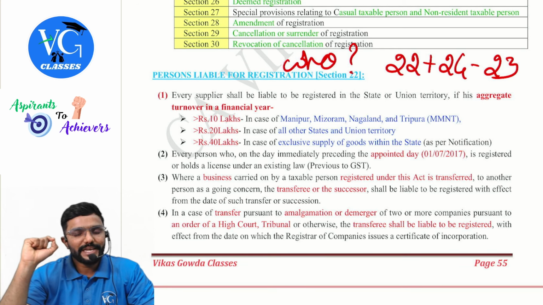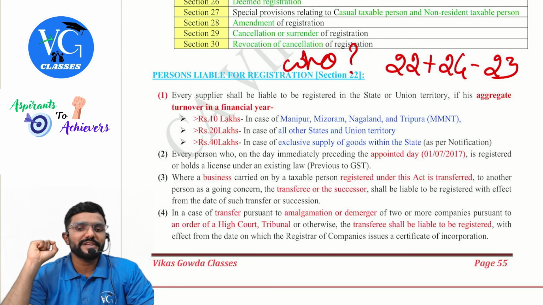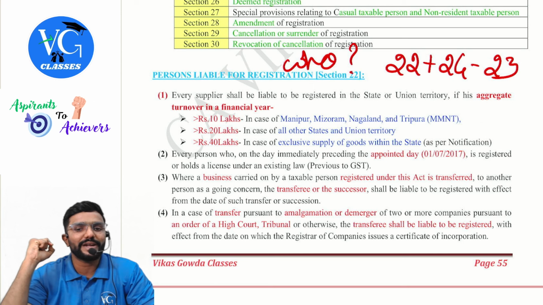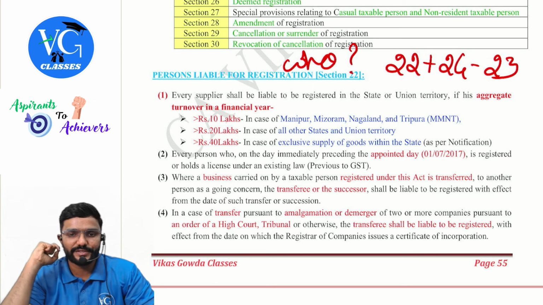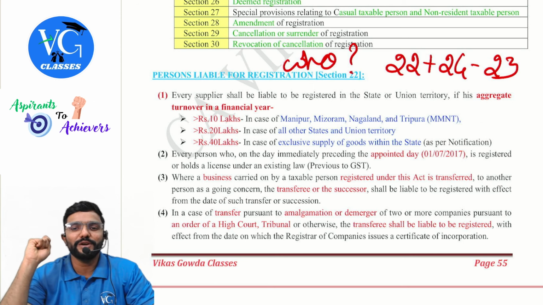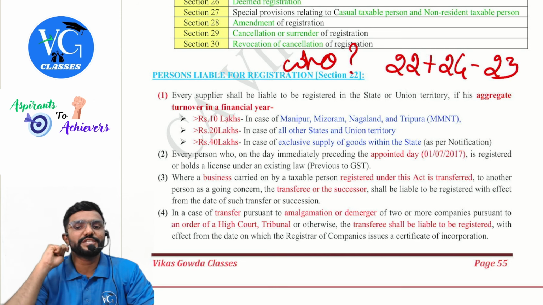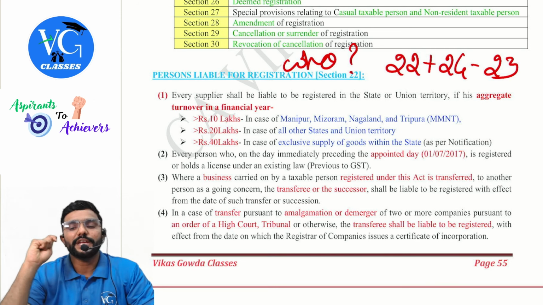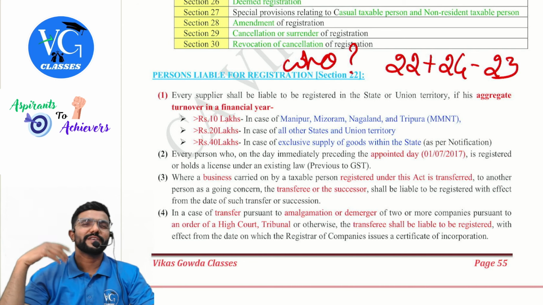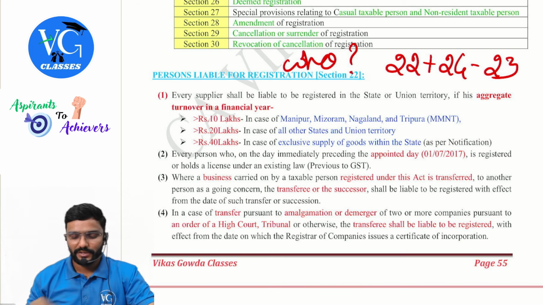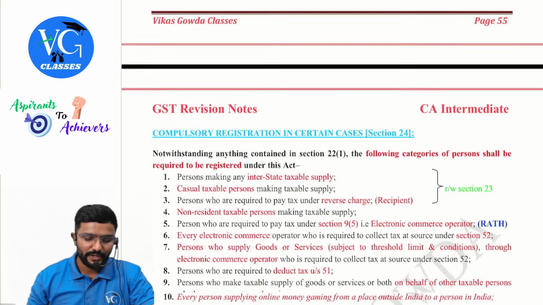Subsection 4. In case of transfer pursuant to amalgamation or demerger of 2 or more companies pursuant to an order of a High Court, tribunal or otherwise, the transferee shall be liable to be registered with effect from the date on which the Registrar of Companies issues a certificate of incorporation. This is by way of any court order or tribunal, guys. So the person has to get registered as on the date the certificate of incorporation is issued.